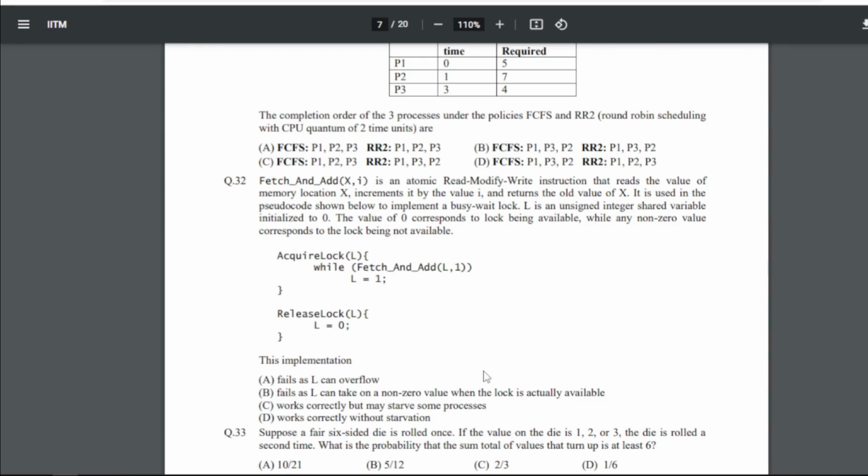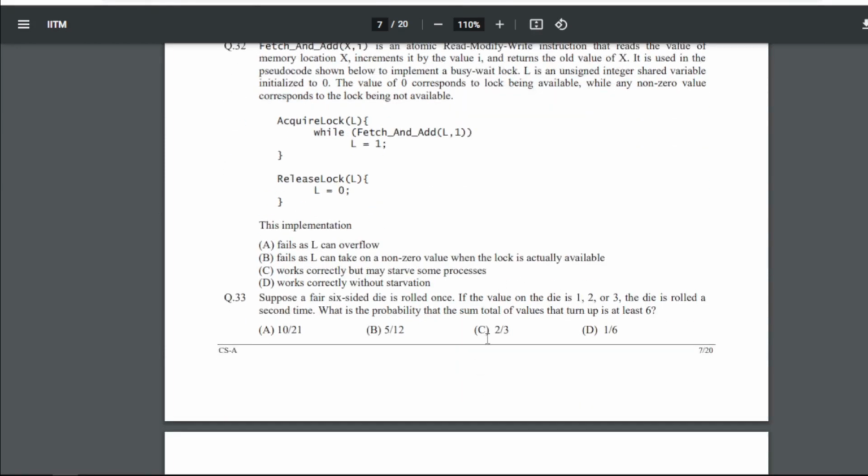Now 32 is: Fetch-and-Add(X, i) is an atomic read-modify-write instruction that reads the value of memory location X, increments it by the value i, and returns the old value of X. It is used in the pseudo code shown below to implement a busy-wait lock. L is an unsigned integer shared variable initialized to 0. The value of 0 corresponds to the lock being available, while any non-zero value corresponds to the lock being not available. So this is the pseudo code. So this implementation is what? If you read all the options you will see that B, that is, this implementation fails as L can take on a non-zero value when the lock is actually available.